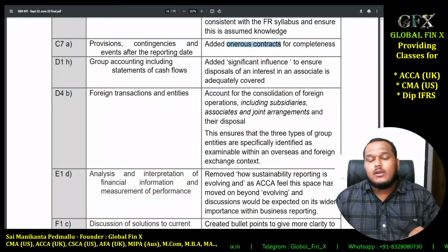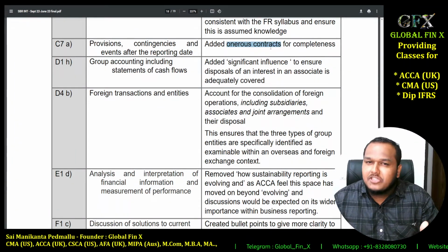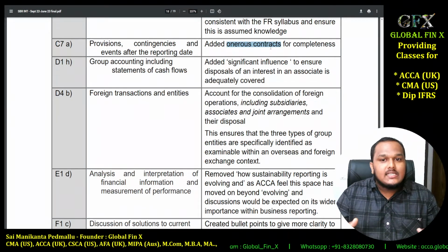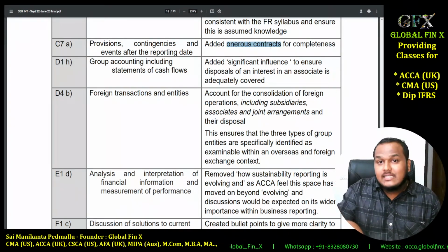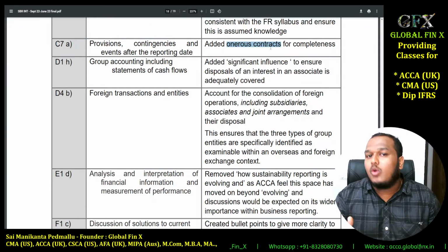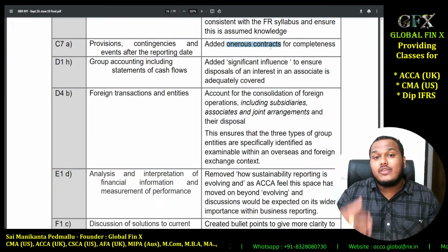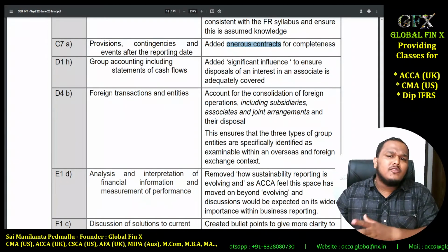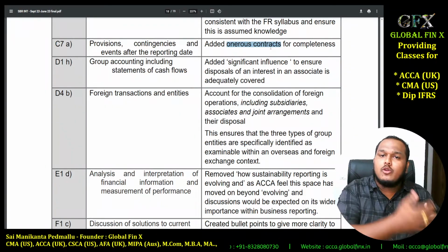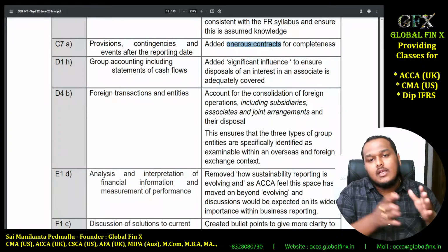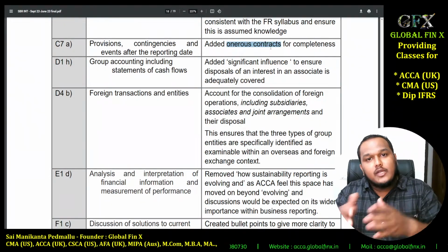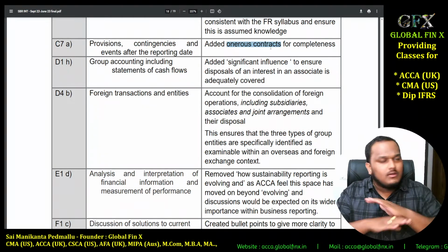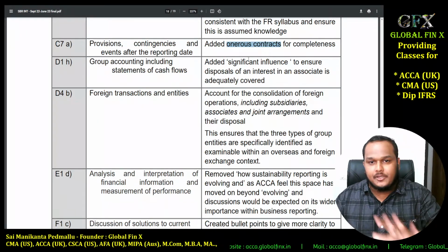If you remember the percentage of completion method, where revenue is recognized over a period of time, in such cases, if the contract is assumed to be running into a loss, it is called an onerous contract. In such cases, we have to create a provision for the future expected loss. That provision is also included in the IAS 37 standard. So the topic is the same. Instead of putting it only in IFRS 15, they are now also adding it to IAS 37. Same thing, no changes, no additional concept here.